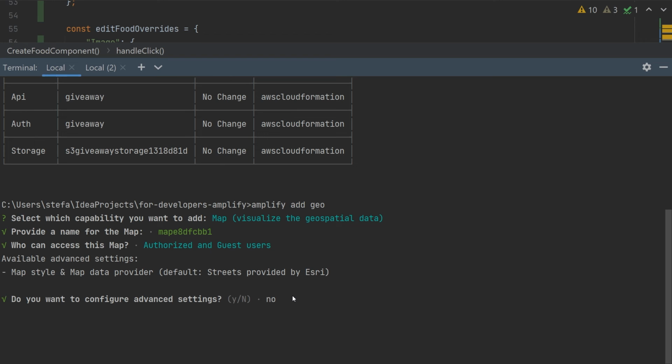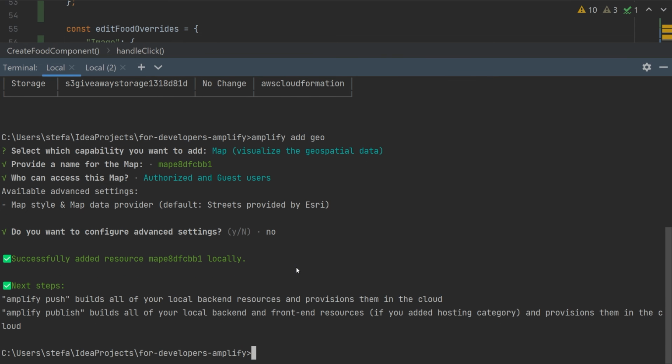Yeah, and that I don't think we need. So let's generate that. And as they suggest, you need to do next steps. So Amplify push would push that into cloud.